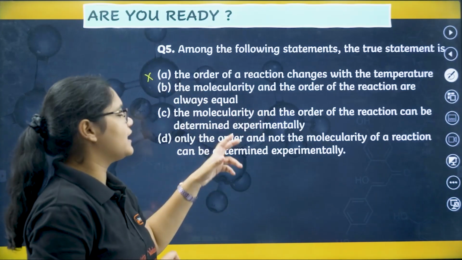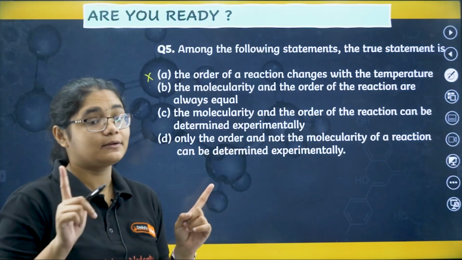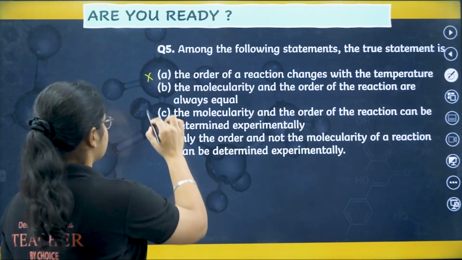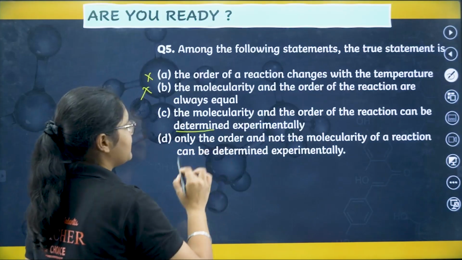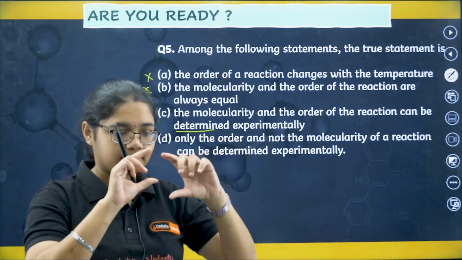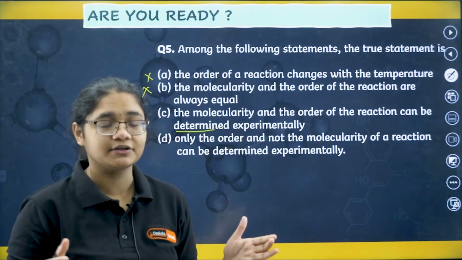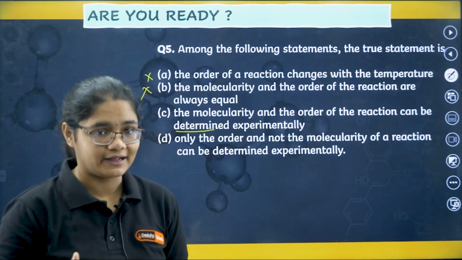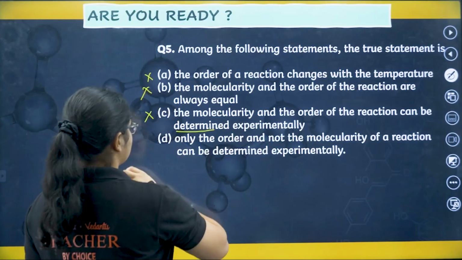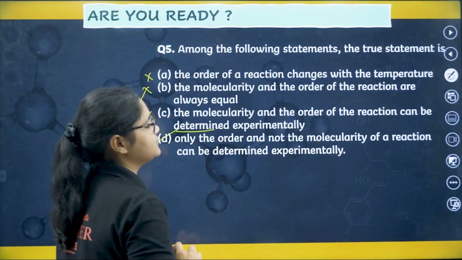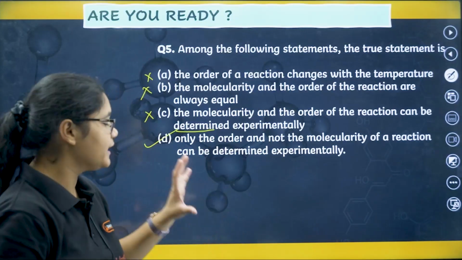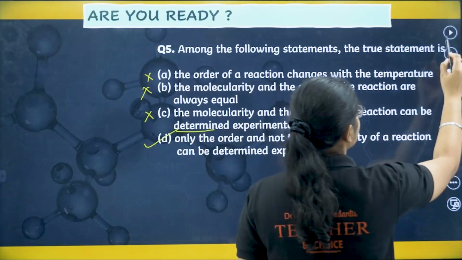Molecularity and order of the reaction are always equal. No, I told you it may or may not be equal. So this is also wrong. Molecularity and order of the reaction can be determined experimentally. No, molecularity can be just determined by seeing the reaction, but for order we need to find experimentally. So yes, this is also wrong. Only the order and not the molecularity can be determined experimentally. That is absolutely correct. That is option number D here.